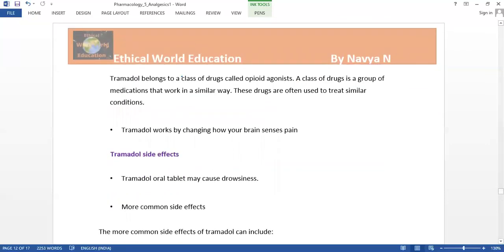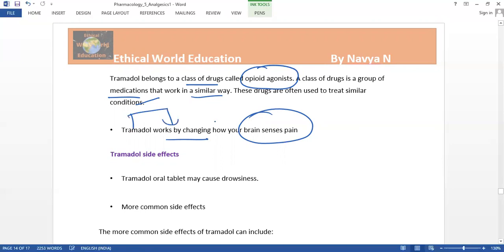So this belongs to the class of drugs called the opioid drug class. This class is a group of medications that work in a similar way. These drugs are often used to treat similar conditions, in the sense that they work by changing how your brain senses pain. Usually the pain is sensed by the brain, so this tablet works by changing how the brain senses the pain.